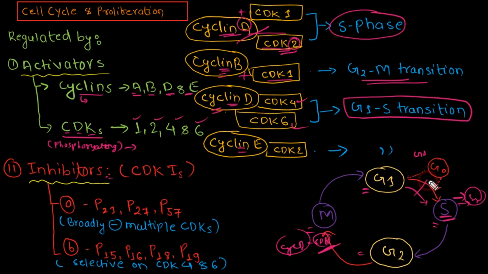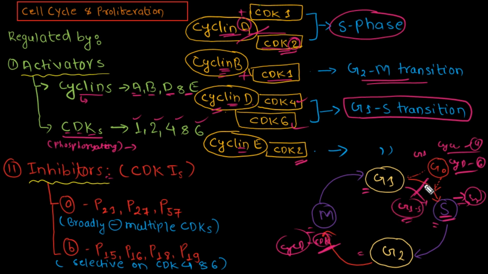At this phase the transition is controlled and helped by cyclin D forming a complex separately with CDK4 and cyclin D forming a complex separately with CDK6. So this is the G1 to S transition. Similarly, we have the cyclin E, which will also act by forming a complex with CDK2 in this G1 to S transition phase.